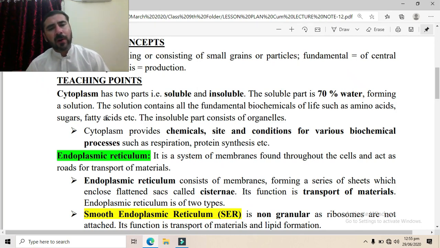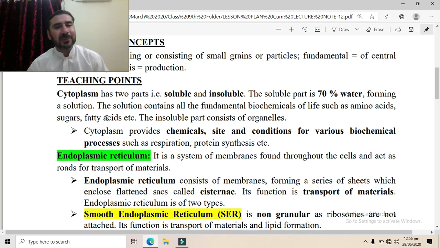The insoluble part of the cytoplasm consists of various large organelles. For example, nucleus is one organelle which is found in the cytoplasm. Similarly, endoplasmic reticulum, Golgi apparatus, chloroplast in case of plant cells, ribosomes, etc. These are various organelles which are found inside the cytoplasm. Now the function of cytoplasm. What is the function of cytoplasm?